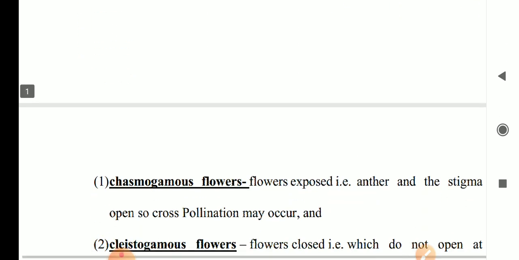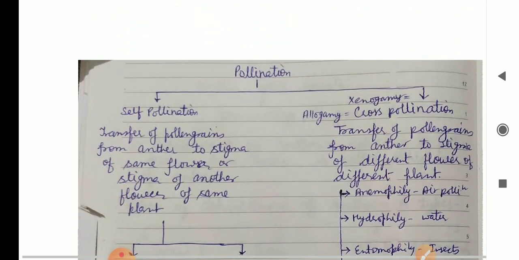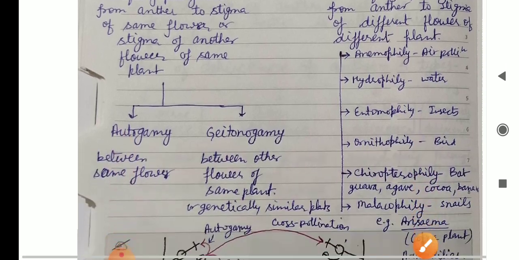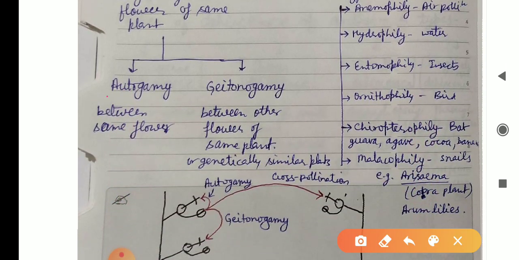Now, this is the flow diagram of pollination. Pollination is of two types: self pollination and cross pollination. Self pollination is the transfer of pollen grains from anther to stigma of the same flower or of another flower of the same plant. This is again of two types: autogamy and geitonogamy. Autogamy is between the same flower, and geitonogamy is between different flowers of the same plant.